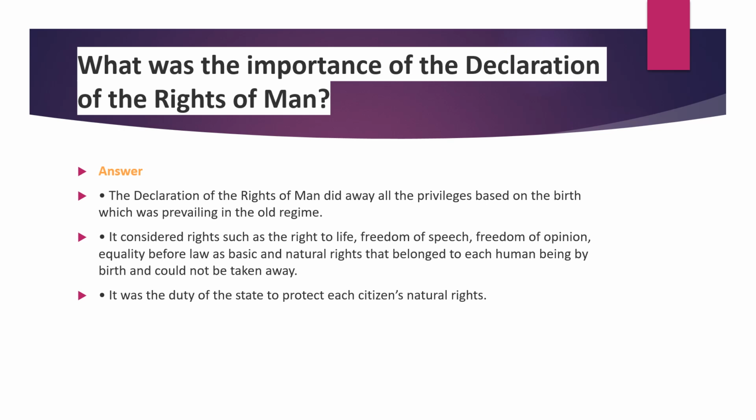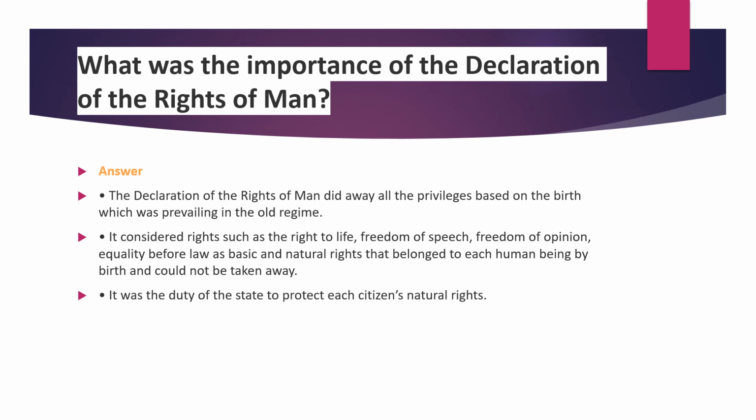First, the Declaration of the Rights of Man did away with all the privileges based on birth which were prevailing in the old regime. The old regime means the old dynasty period. What system was followed? All privileges were based on birth, but they were given only to two categories of people: the first estate and the second estate, that is, the clergy and the nobility.